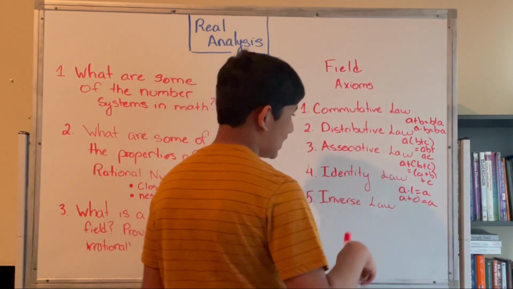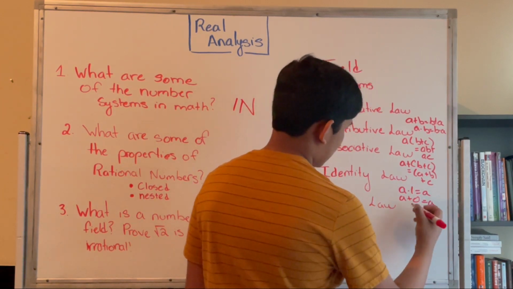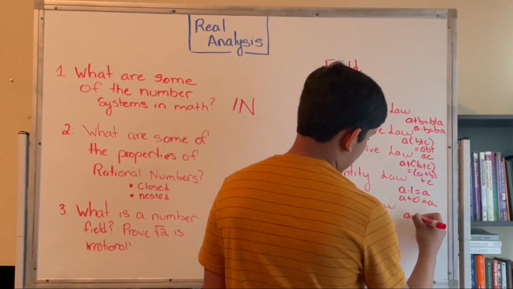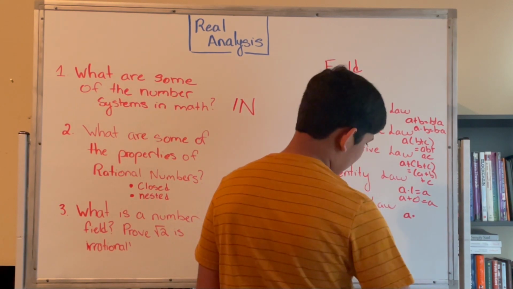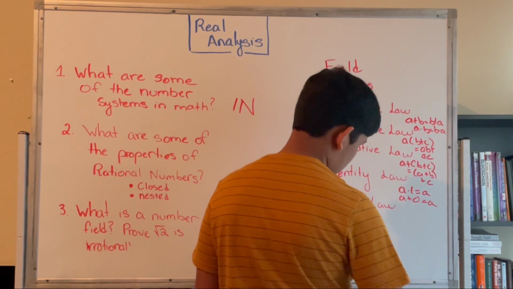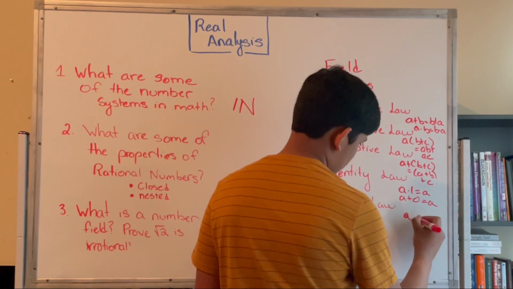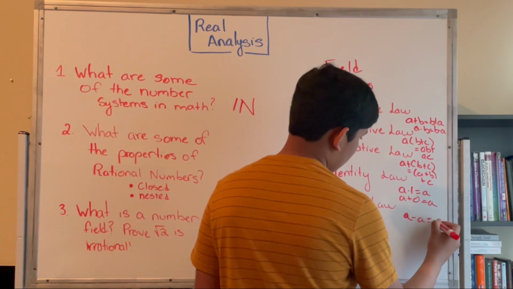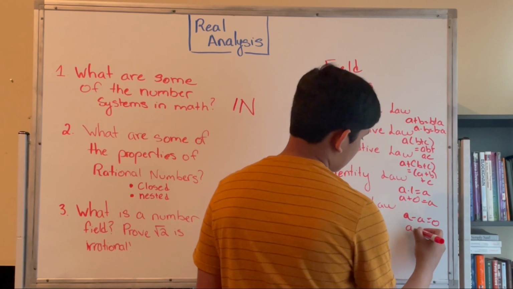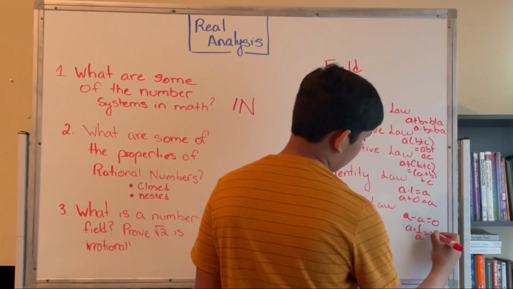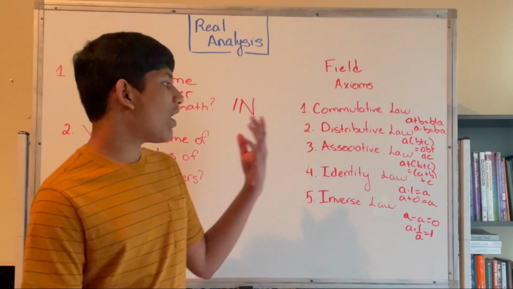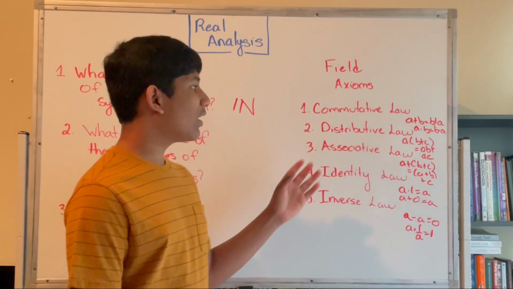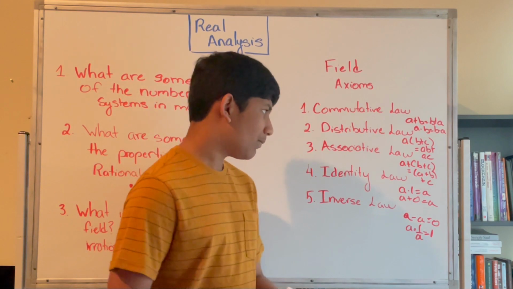And last but not least, inverse law states that if we have a, then a minus a equals 0, and a times 1 over a is equal to 1. So that's the inverse law, identity law, associative law, distributive law, and commutative law.